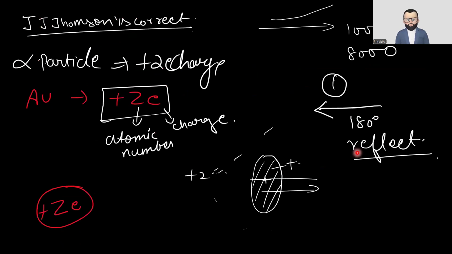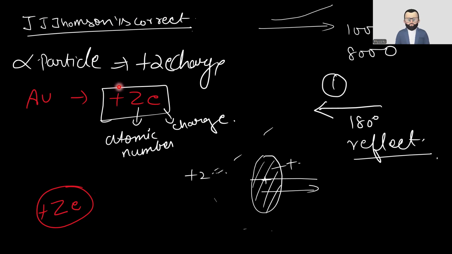Now, J.J. Thomson is correct? The alpha particle has plus 2 charge, and gold has plus Ze charge, the atomic number in charge. But is J.J. Thomson actually correct? No. We were thinking he's correct, but he's not.